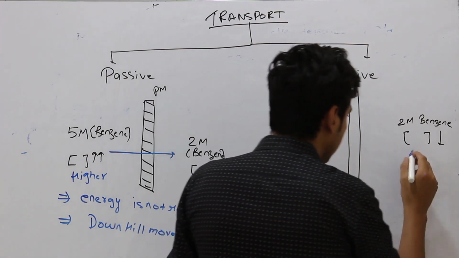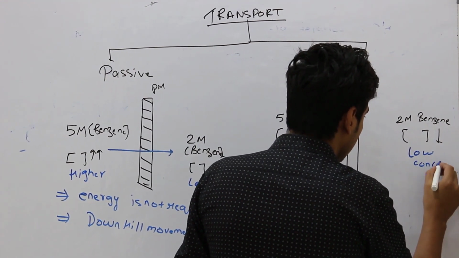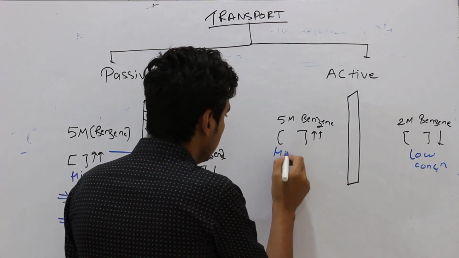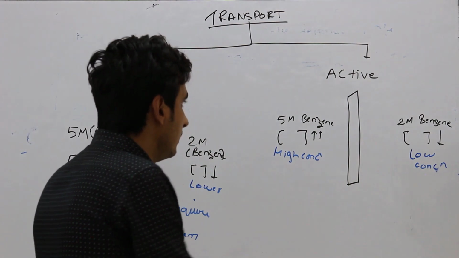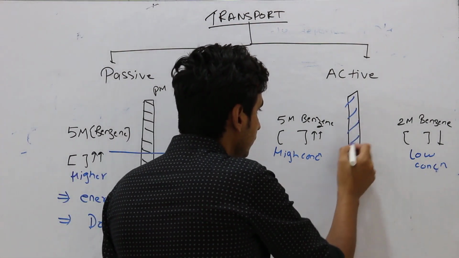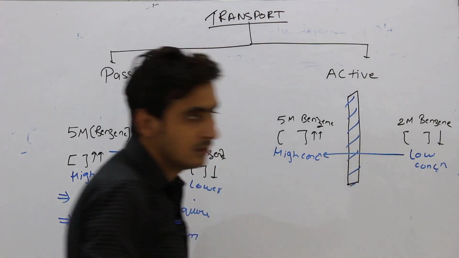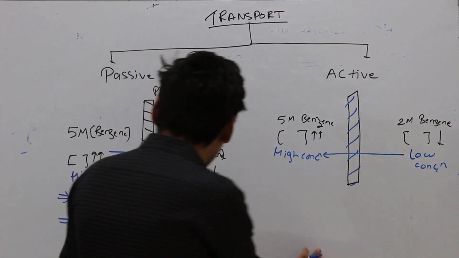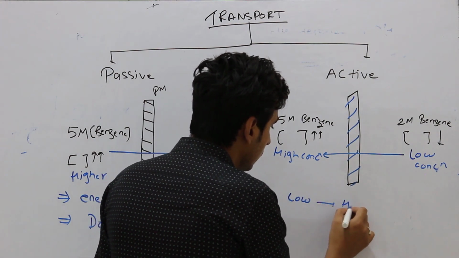So in the case of active transport, the movement will be from lower concentration to the higher concentrations.